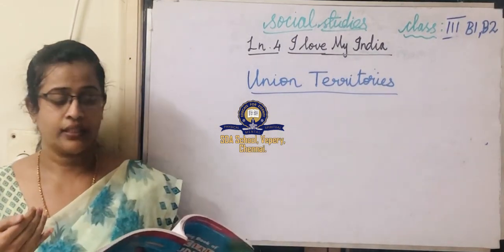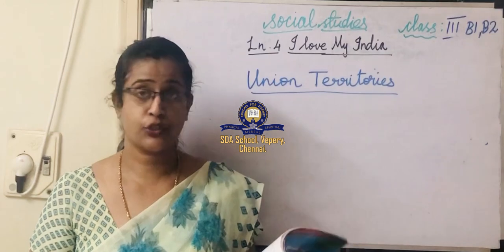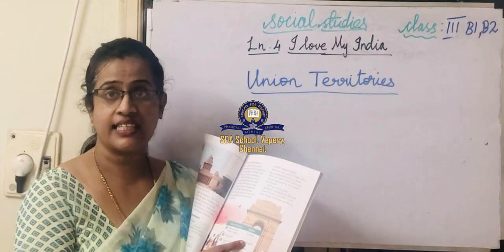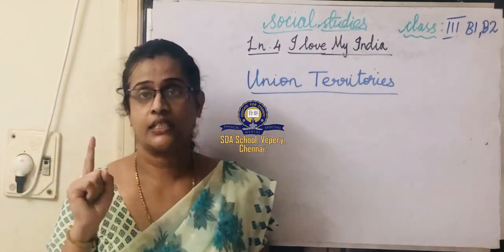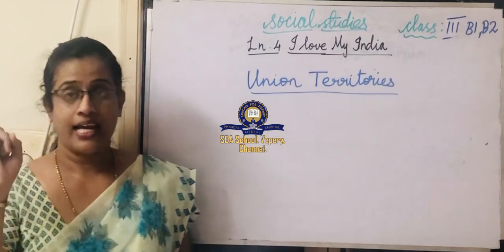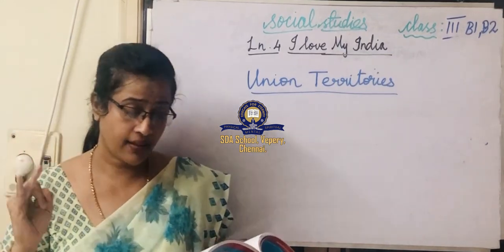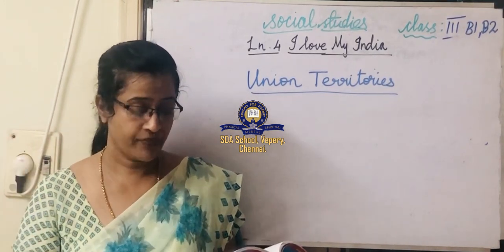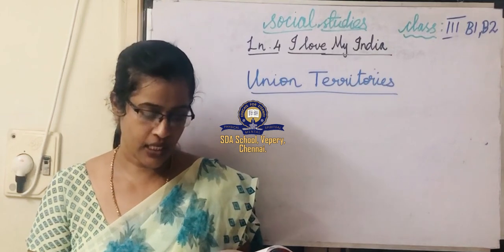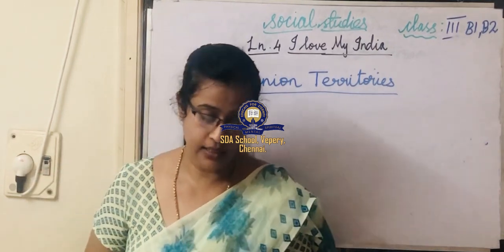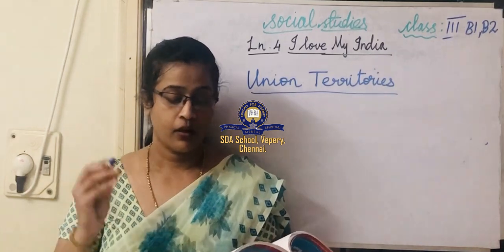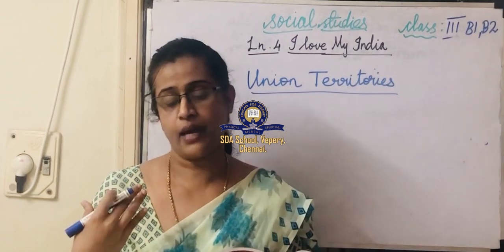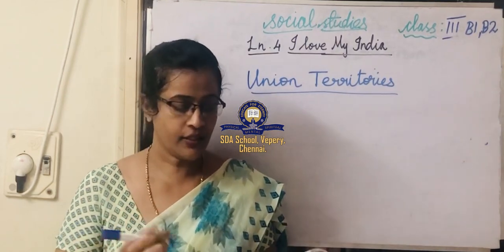You can turn your pages to 29. It's given union territories and its capital. There are 7 union territories. What are they? Andaman and Nicobar Islands, Chandigarh, Dadra and Nagar Haveli, Daman and Diu, Lakshadweep, Puducherry, and National Capital Territory of Delhi. Including our capital, Delhi, is also included in the union territories.